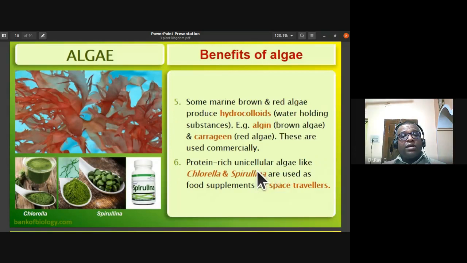The protein rich unicellular algae like Chlorella and Spirulina are used as food supplements, additional food, by space travelers. We call it single cell protein, SCP.